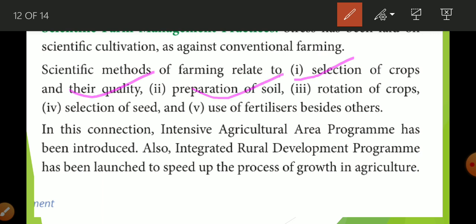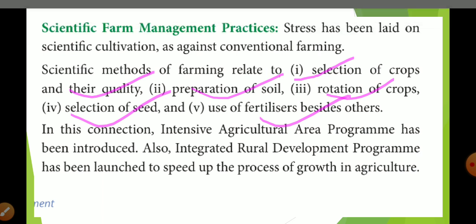Then they prepare the soil, checking the soil, and whatever component is lacking, only that fertilizer they use. Then rotation of crops: in one season they produce one crop, in another season another crop. Then selection of seed and use of fertilizer. This is known as scientific farm management. The government ran many awareness campaigns and promoted farmers to use scientific ways of farming, so that farming becomes more profitable for them.